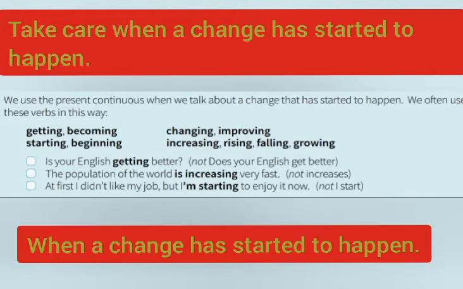Take care when a change has started to happen, like getting, becoming, starting, beginning, changing, and so on. Is your English getting better? Here we have a change. We can't say here, does your English get better? Because here a change has started to happen, something started to happen. The population of the world is increasing very fast, not increases.